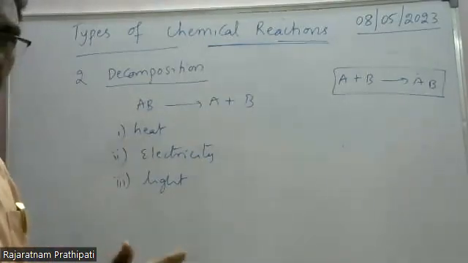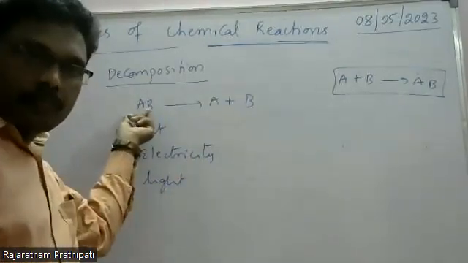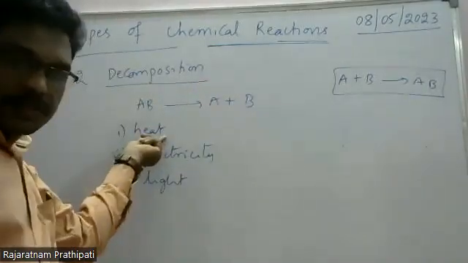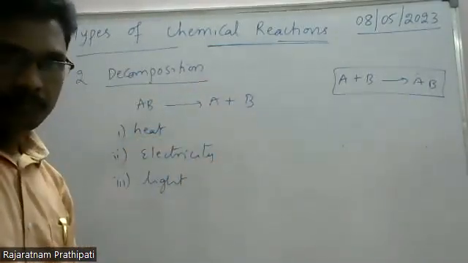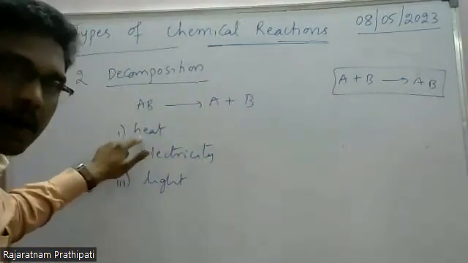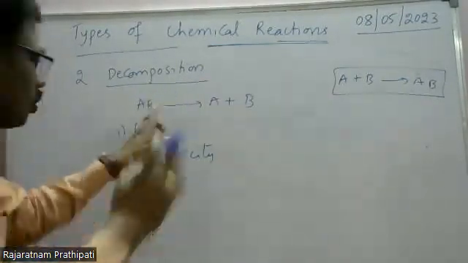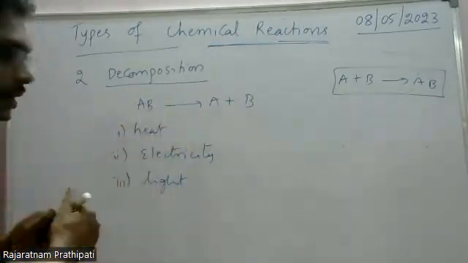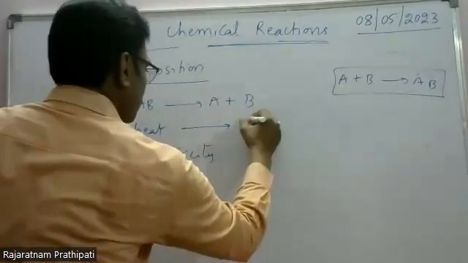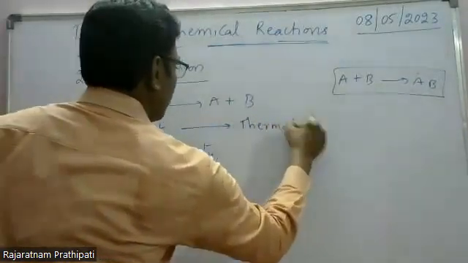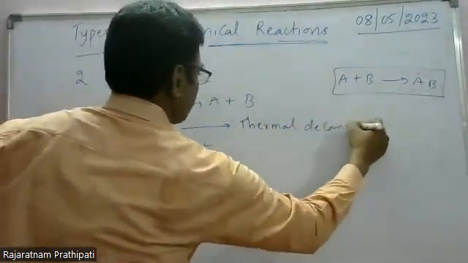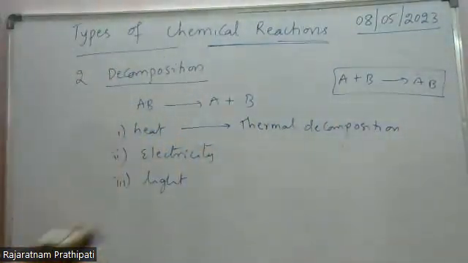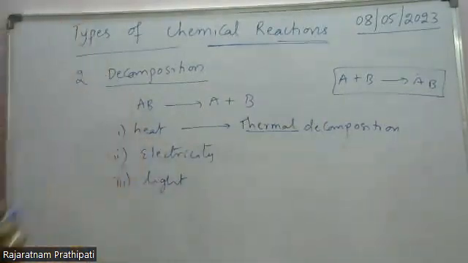For example, whatever compound is taken in a boiling test tube, and when we heat this using a Bunsen burner, energy is given in the form of heat to decompose the compound. When energy is required in the form of heat, those reactions are called thermal decomposition reactions. Thermal means heat energy.